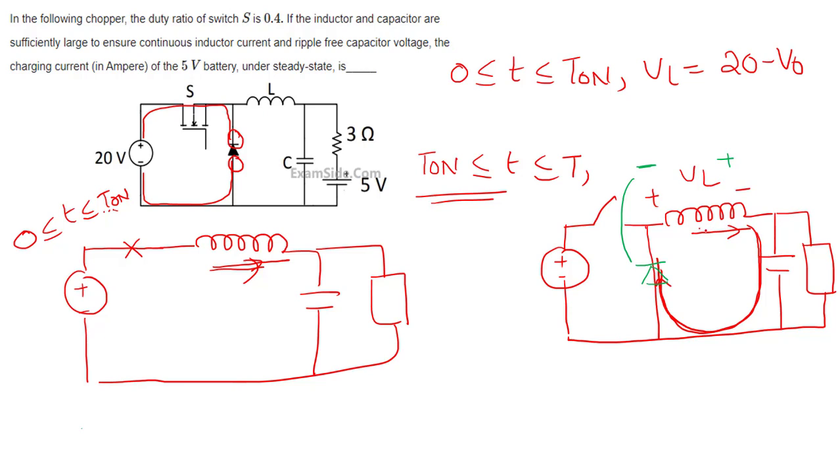Otherwise, we can also say that there is a current. So the inductor will always try to discharge its energy. It will discharge its energy to this load path and the diode path. Current direction doesn't change. Only voltage polarities will reverse. But I am saying,